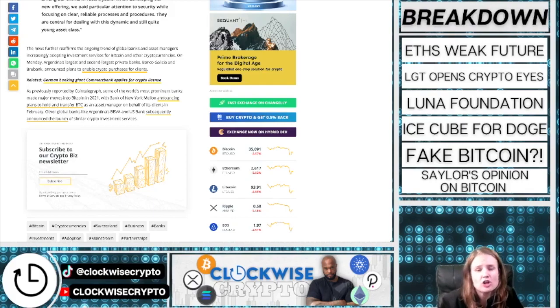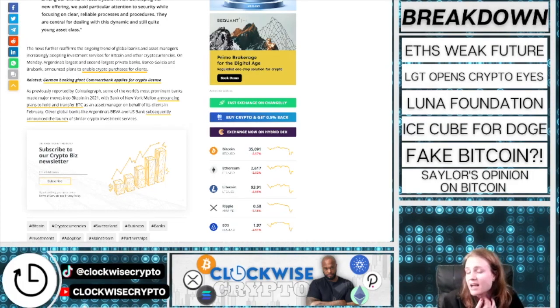On Monday, Argentina's largest and second largest private banks, Banco Galicia and Brubank, announced plans to enable crypto purchases for clients. And we just had an article about this the other day. As reported by Cointelegraph, some of the world's most prominent banks began investing in Bitcoin in 2021. In February, Bank of New York Mellon announced plans to hold and transfer BTC as an asset manager on behalf of its clients. BBVA and US Bank subsequently announced the launch of similar crypto investment services.